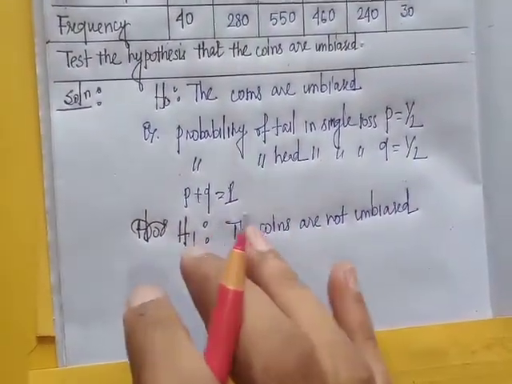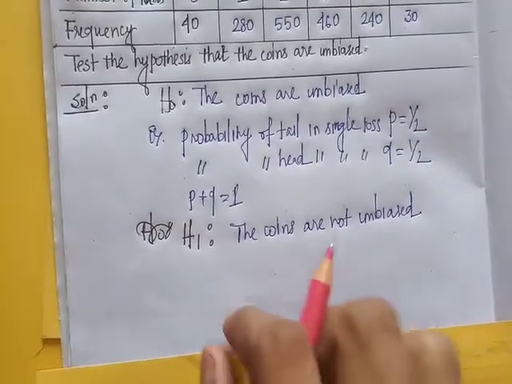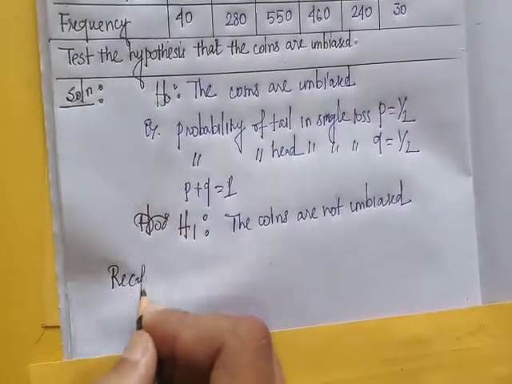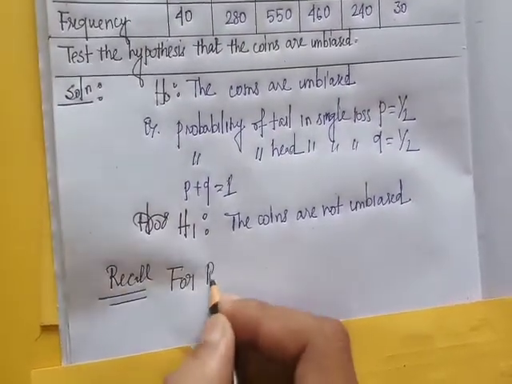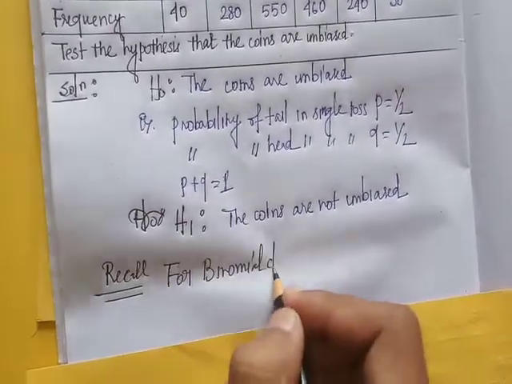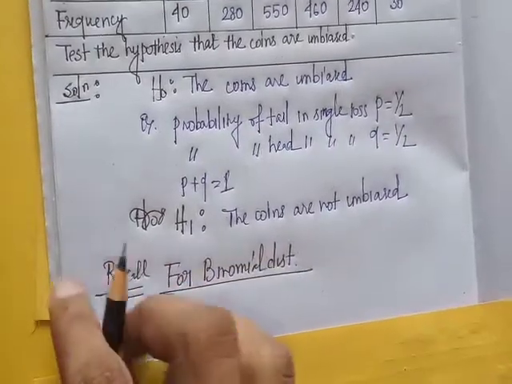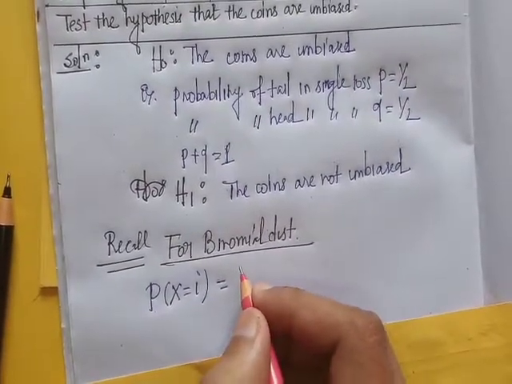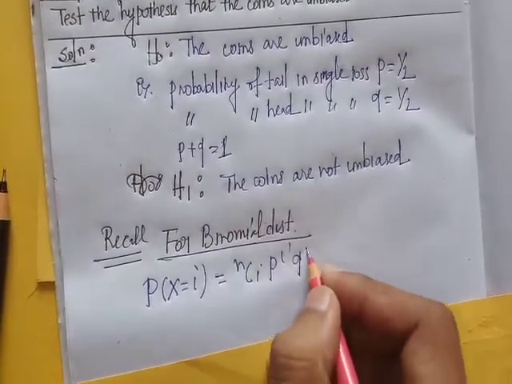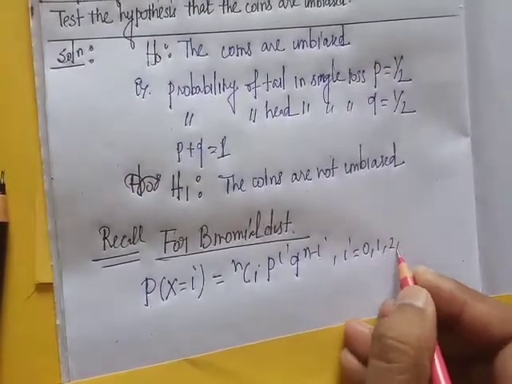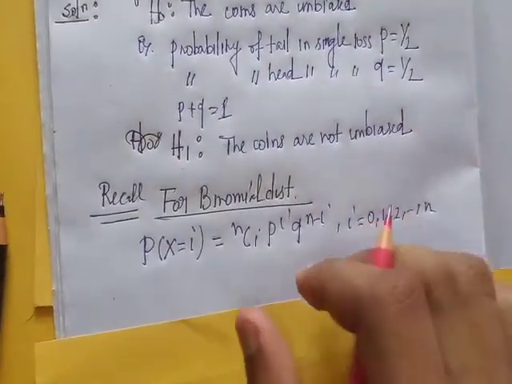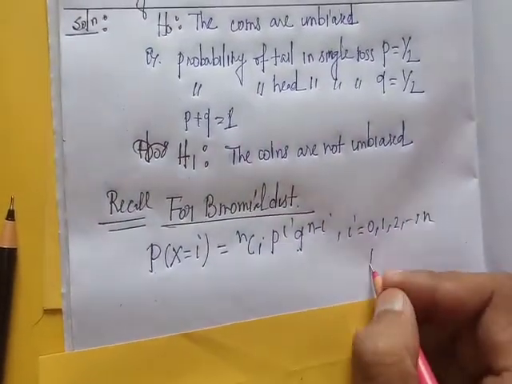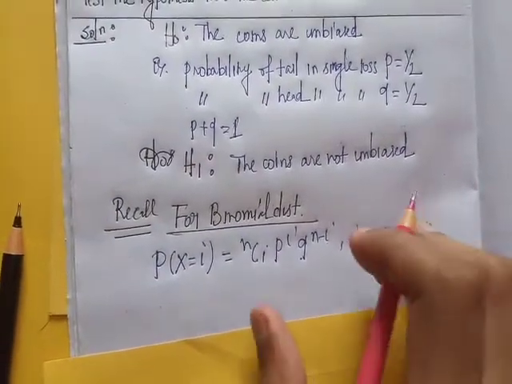We know that for binomial distribution, the probability of i successes is P(X = i) equal to nCi p to the power i q to the power n minus i, where i equal to 0, 1, 2, 3 up to n, where n is a positive integer, and n and p are the two parameters of this binomial distribution, where p plus q equal to 1 and p is the probability of success in each try.